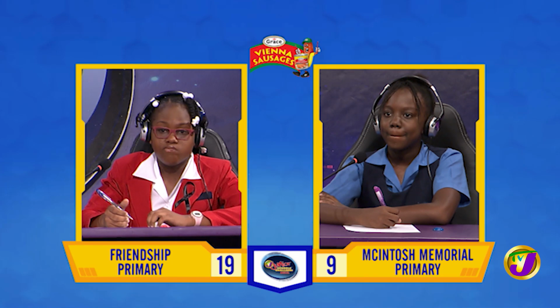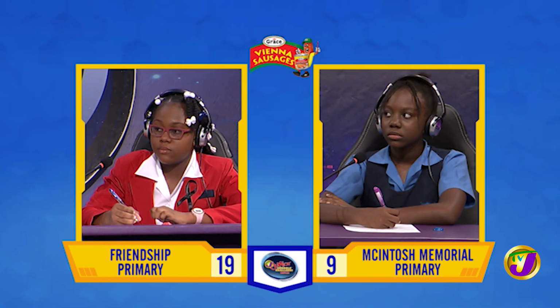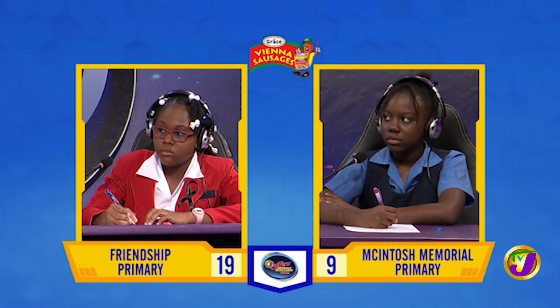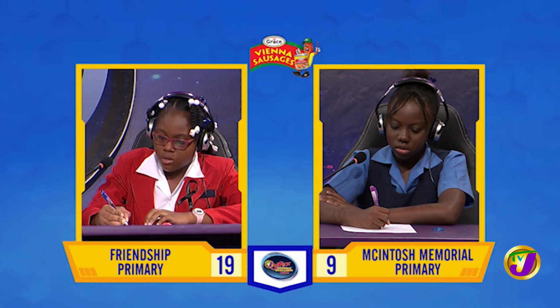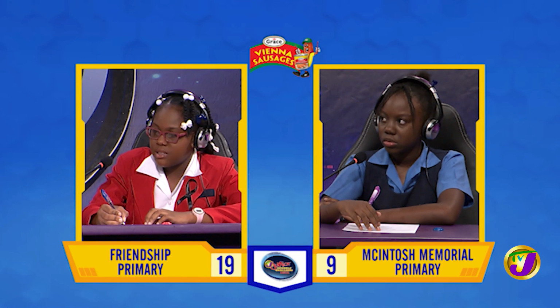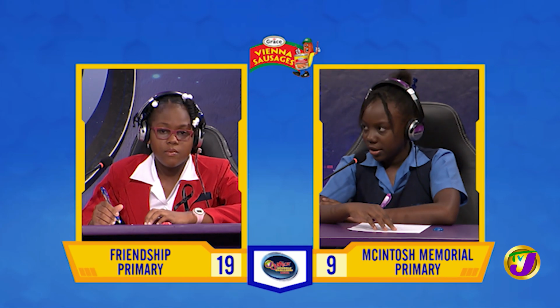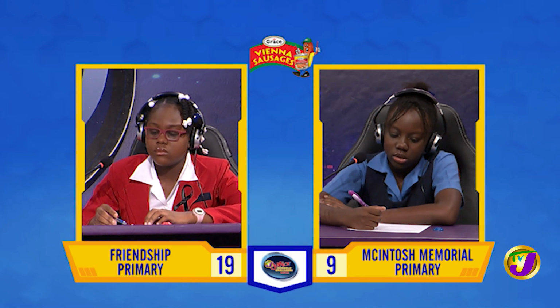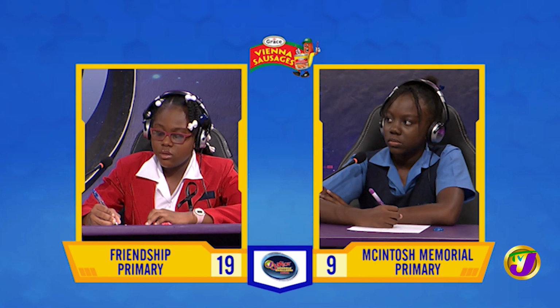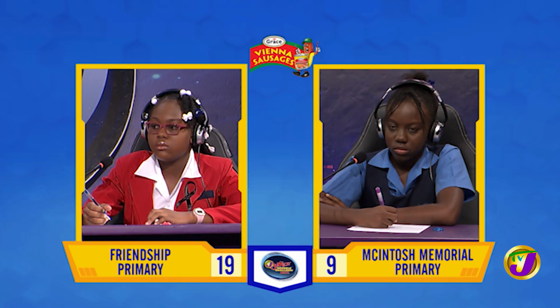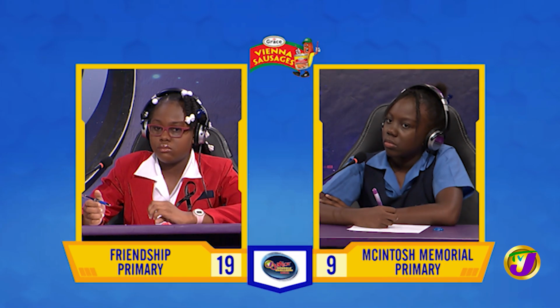And that takes us now to our next face-off in the category of English language. It's between Tashana Gale of Friendship Primary. Tashana goes up against Michaela Johnson of McIntosh Memorial Primary. Tashana, spell deteriorate. O-R-I-T. That's incorrect. Michaela, want to try? No, thank you. It's deteriorate. D-E-T-E-R-I-O-R-A-T-E.